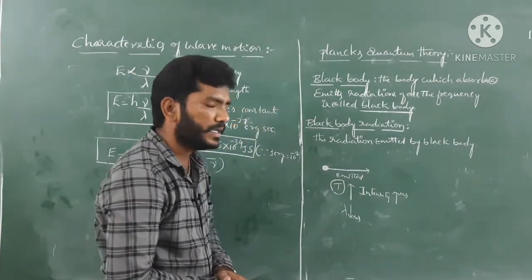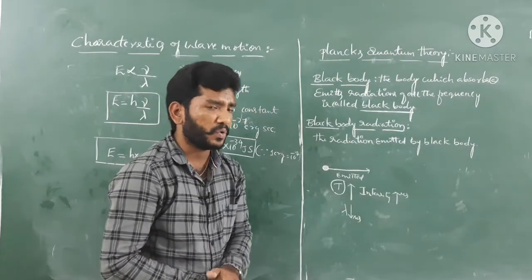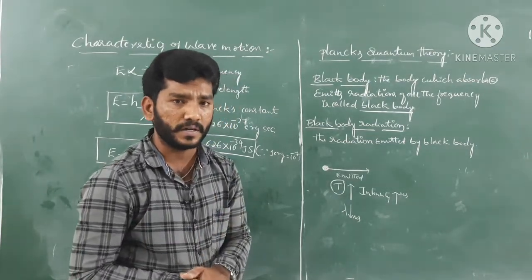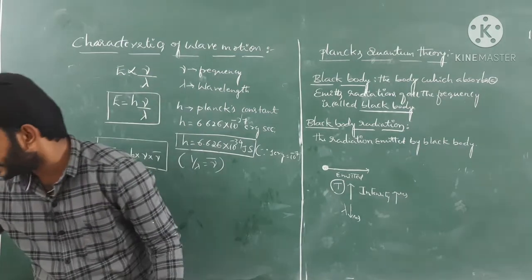We'll see that graphical representation, then only you come to know what the actual stuff is here. So let's concentrate here.